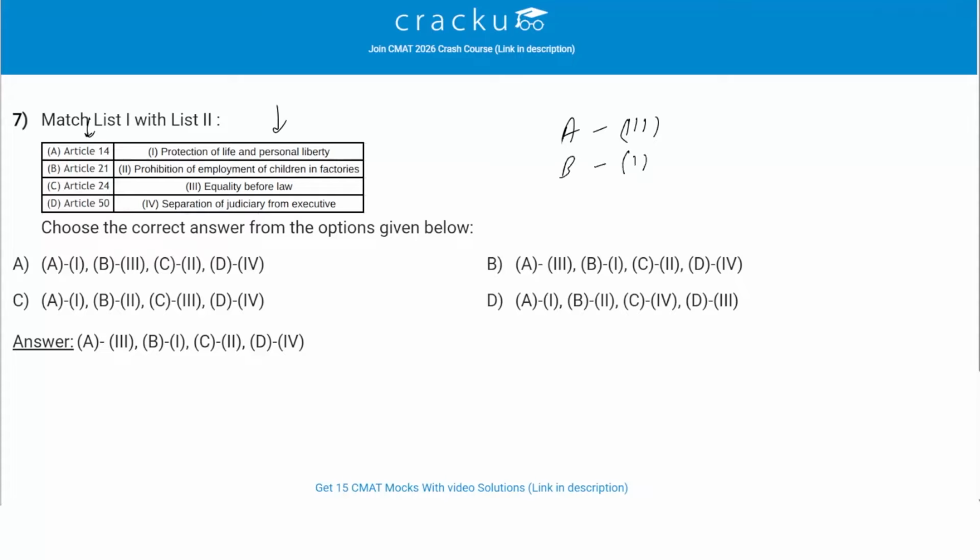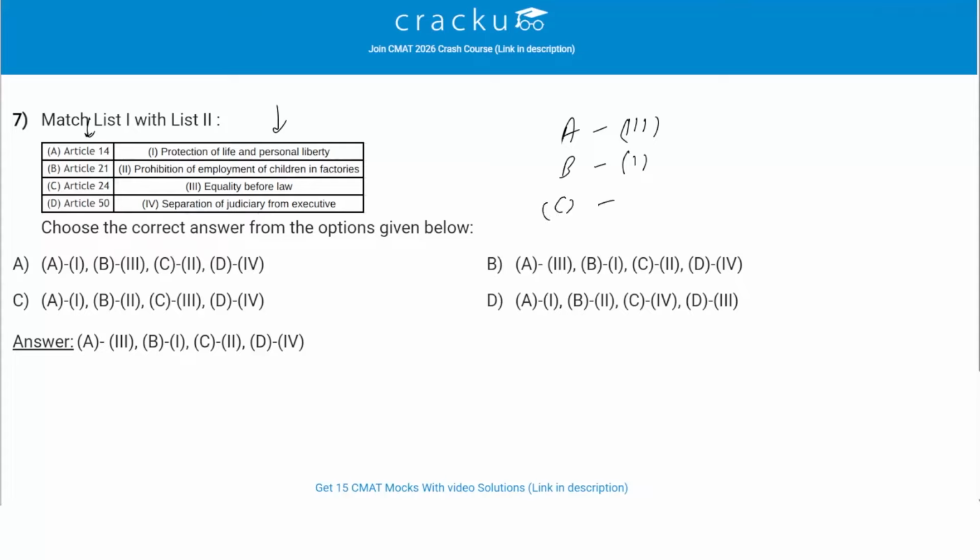Which is protection of life and personal liberty. So Article 21 is a crucial fundamental right which states that no person shall be deprived of his or her life or personal liberty except according to procedure established by law. Then we have Article 24.